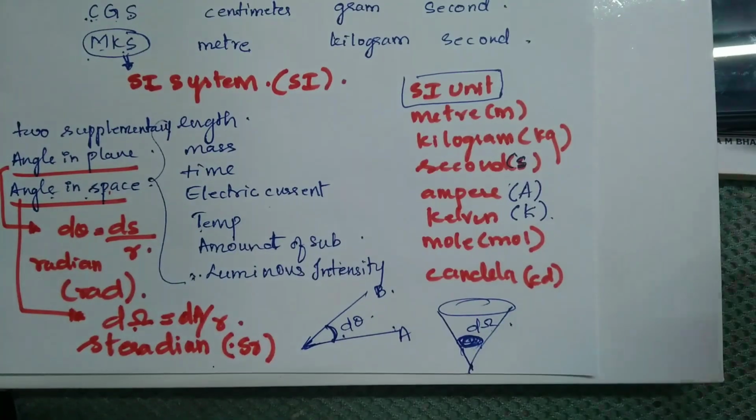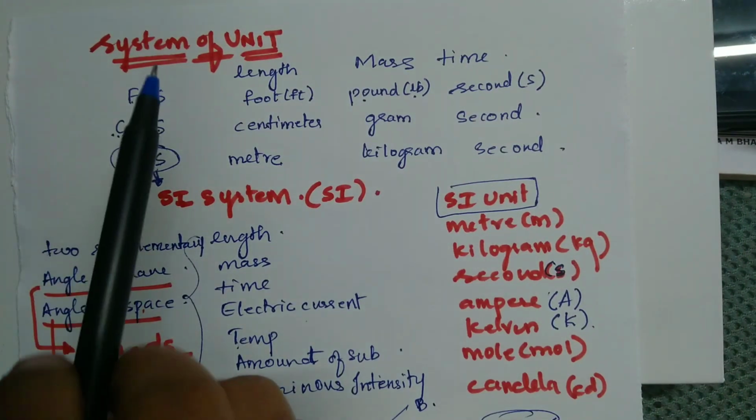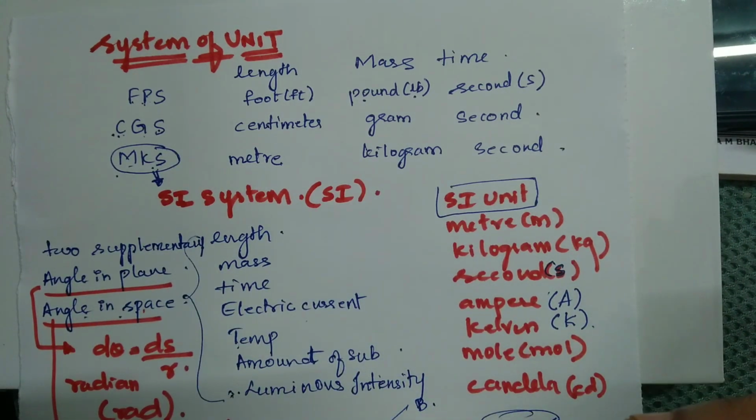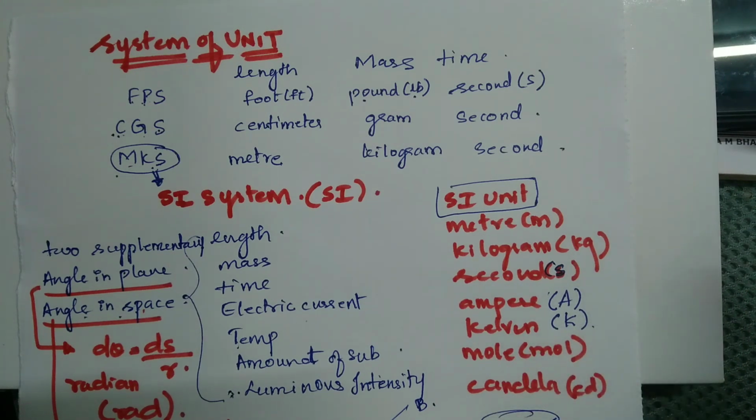So hope you have understood what are physical quantities. Quick summary: we have physical quantities, then fundamental units, derived units, then the system of units, and the internationally accepted system of units is the SI unit. Hope you have understood the first topic of physics. Stay tuned with me for the upcoming videos. Hope it will be very beneficial for those who are preparing for GPSTR and HSTR examinations.